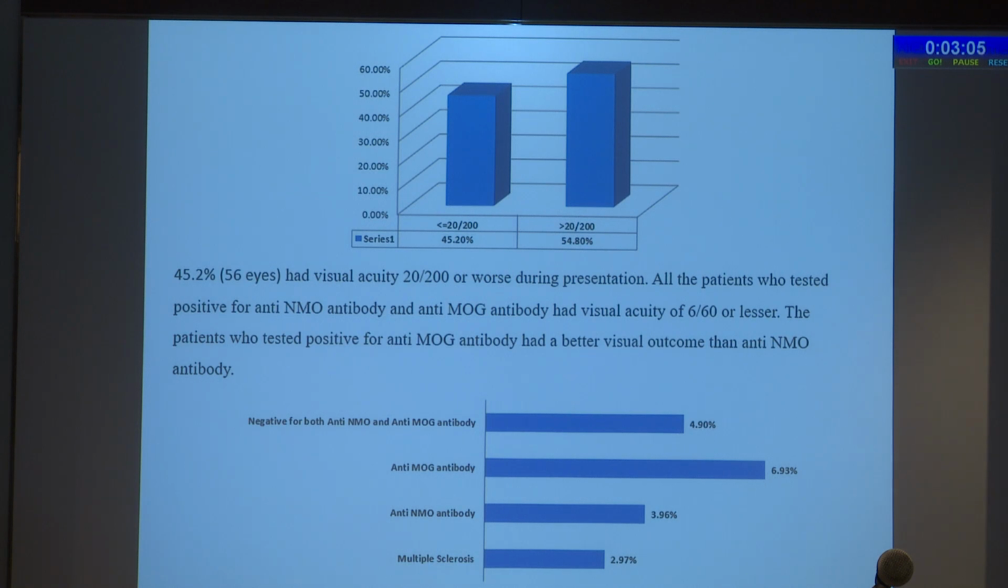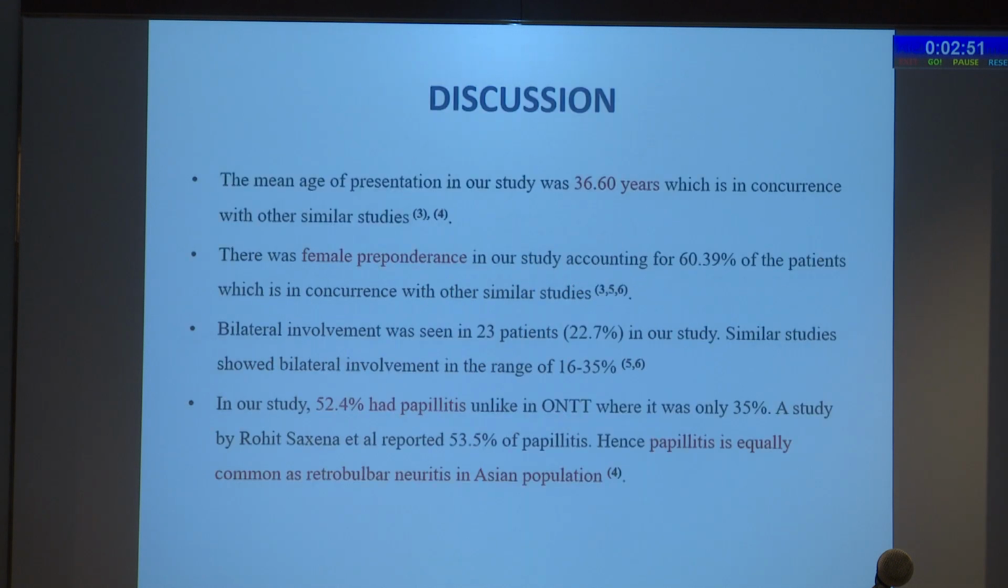45% had visual acuity of 20/200 or worse during presentation. All the patients who tested positive for anti-NMO antibody and anti-MOG antibody had visual acuity of 6/60 or lesser. The patients who tested positive for anti-MOG antibody had a better visual outcome than anti-NMO antibody.